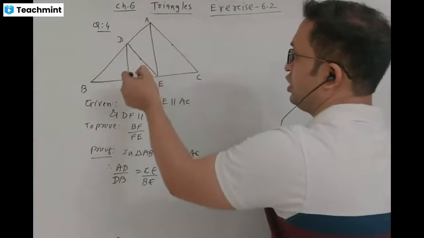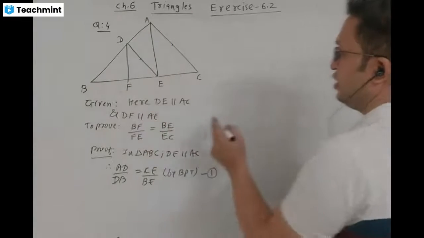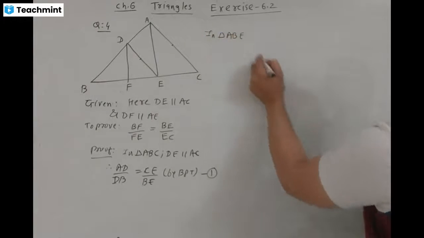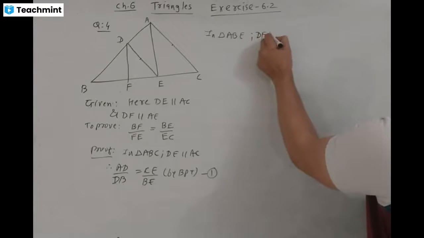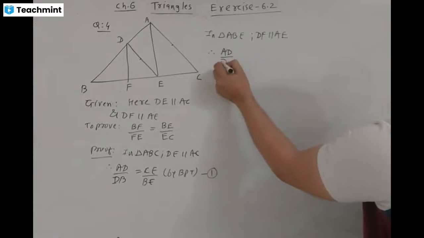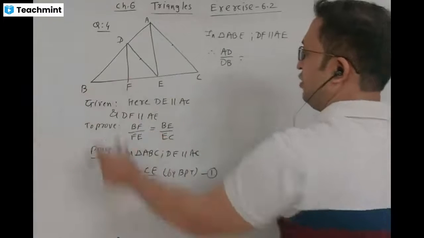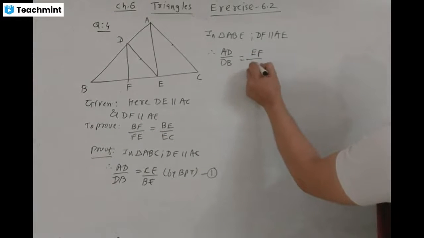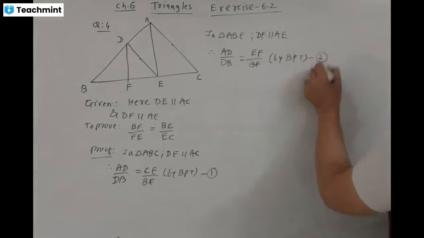We take another triangle with two sides parallel. DF is parallel to AE, therefore AE is the base of the triangle. We take triangle ABE. In triangle ABE, DF is parallel to AE. Therefore, AD divided by DB is equal to EF divided by BF by BPT theorem. That is resulting value 2.